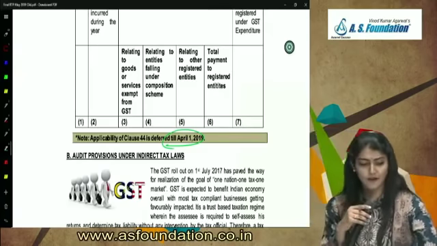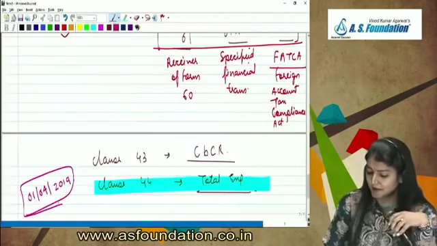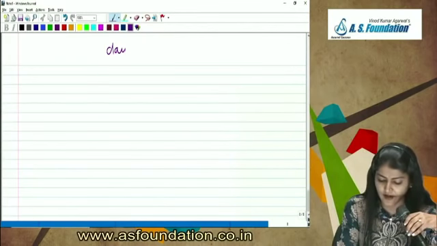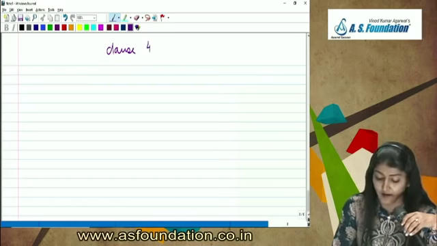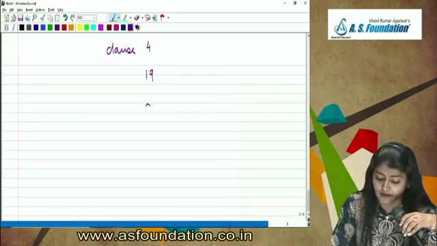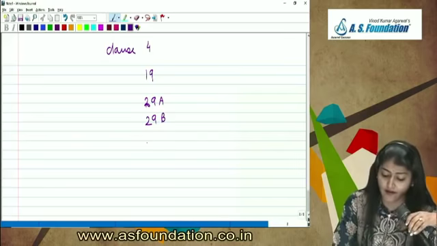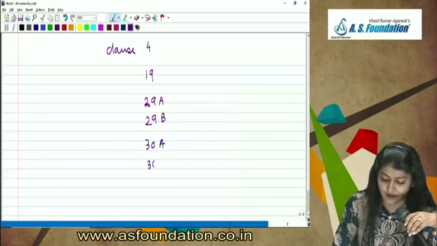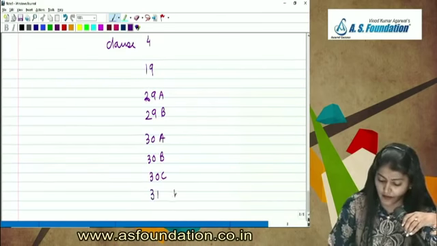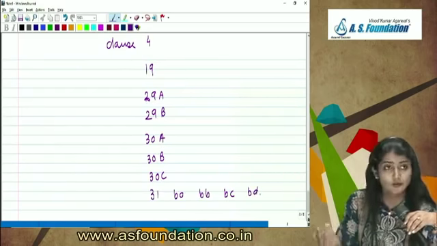Is it clear to everyone? So can we once again make a summary of the clauses where there is an amendment? Clause 4, which is regarding GST registration number. Then you have clause 19, 32AD, investment allowance. Then 29A, 56(2)(ix), and 29B, 56(2)(x). Then 30A, primary adjustment. 30B, limitation on interest deduction. 30C, impermissible avoidance arrangement. Then 31BA, BB, BC, and BD, receipts and payments in excess of 2 lakh rupees.